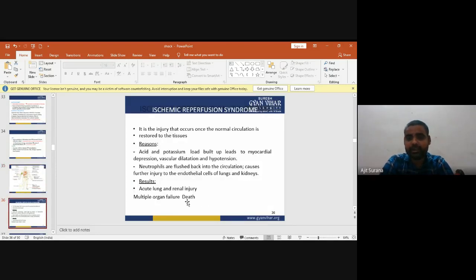Now, ischemic reperfusion syndrome. It is the injury that occurs once normal circulation is restored to the tissues. The reason is acid and potassium load buildup, leading to myocardial depression, vascular dilatation, and hypotension. Neutrophils are flushed back into the circulation and cause further injury to the endothelial cells of lungs and kidney. They result in acute lung and renal injury, multiple organ failure, and death.